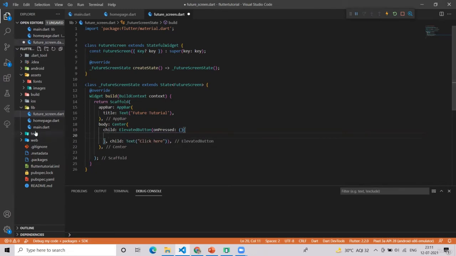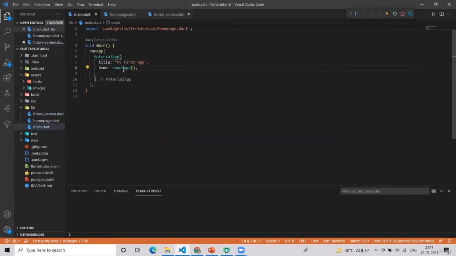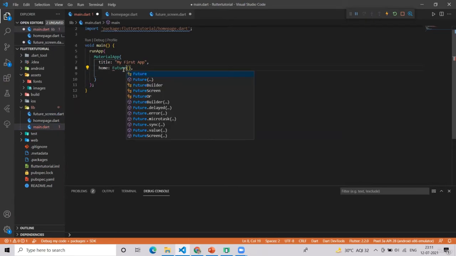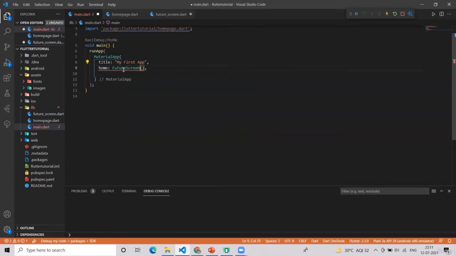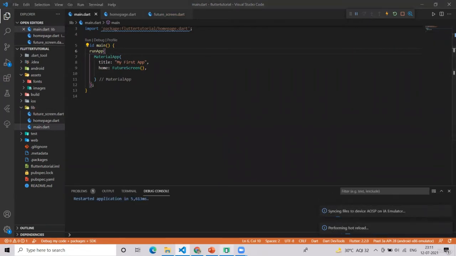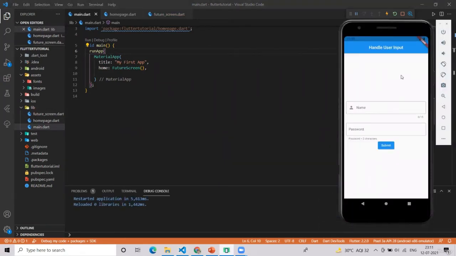Now go to the main file and make that FutureScreen your default screen. Okay. Yeah, we have this page. Now what we will do is create a function which will be a future.